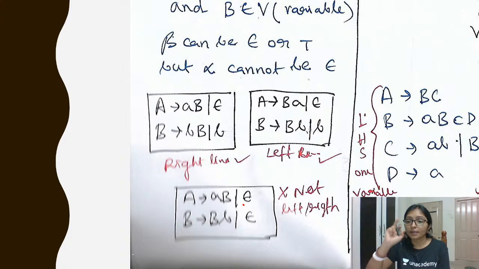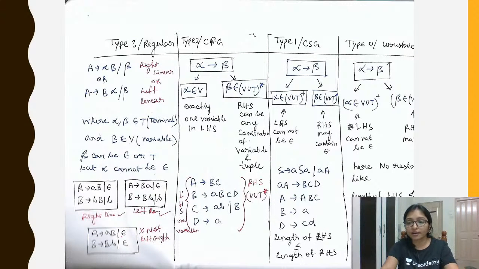Got it? Remember that. If you are taking a small letter on the left side, then for every production there will be a small letter on the left side. If you are taking a capital letter on the right side, then in every production there will be a capital letter on the right side. Both combinations are not accepted. So this type of grammar is called the regular grammar.